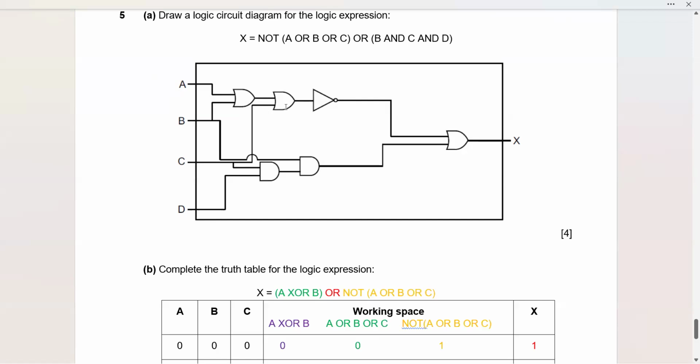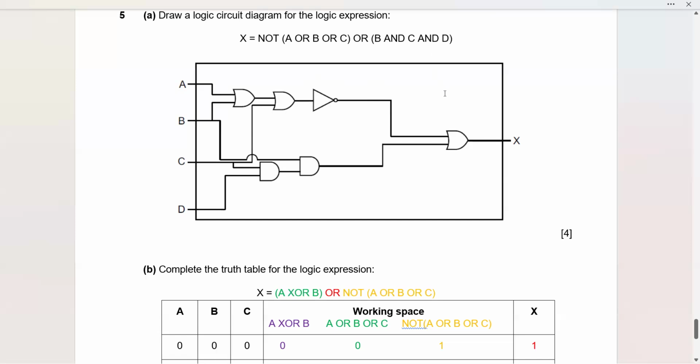The second OR gate that is drawn is getting one signal coming from A or B and a second signal from C. So here you can see this OR result is going here, and the C result is coming here, and the result is knotted because this is the NOT gate. Fine. So this is A or B or C. Then we have the NOT performed, and this NOT is going to the OR gate. The last OR gate is getting one signal coming from this end.